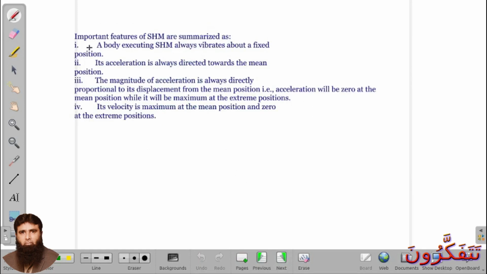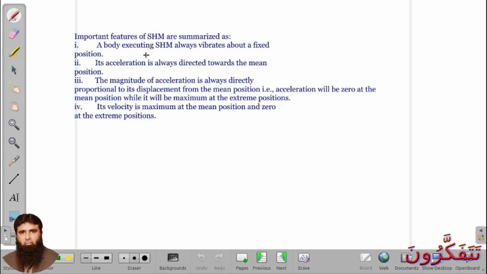So what we conclude from all these points which we studied here: these are some important features of simple harmonic motion. Number one, a body executing simple harmonic motion always vibrates about a fixed position. And what will be that fixed position?